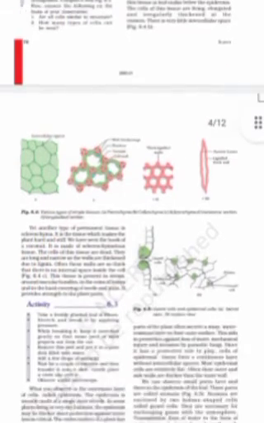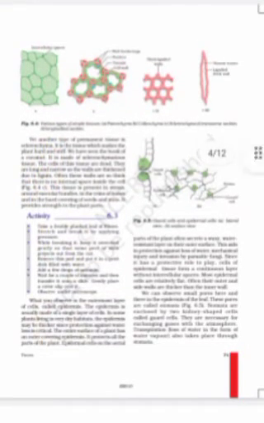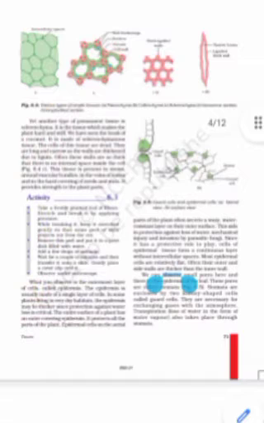Okay, next, yet there is another permanent tissue, which is sclerenchyma, as I was telling you, which makes the plant hard and stiff. These tissues are dead, and they are long and narrow as walls are thickened due to lignin. Often these walls are so thick that there is no intercellular space inside the cell.